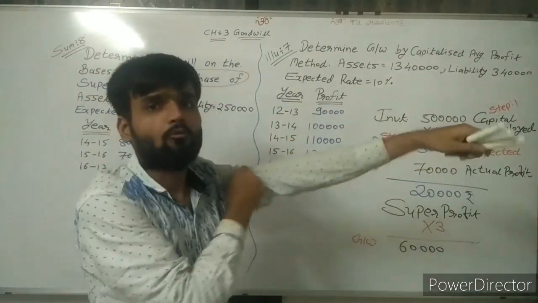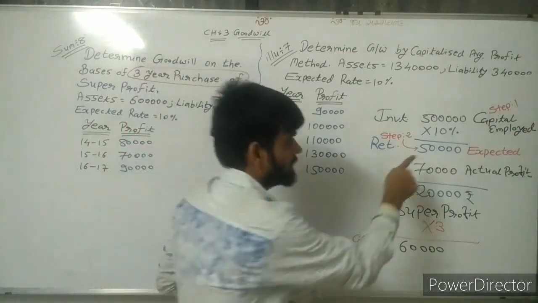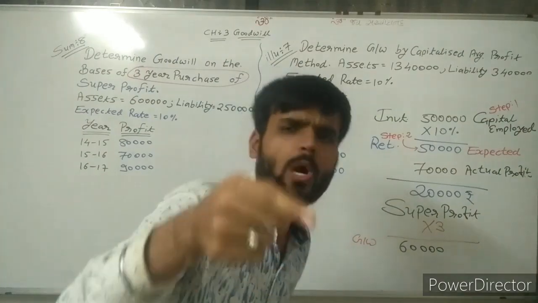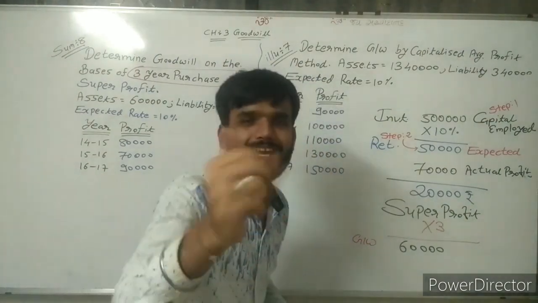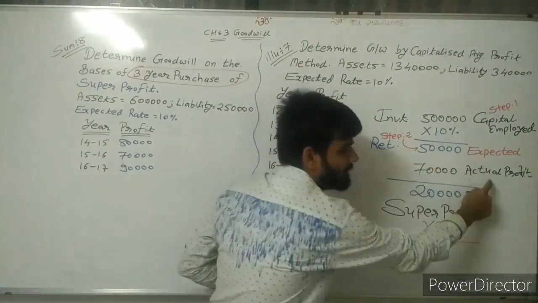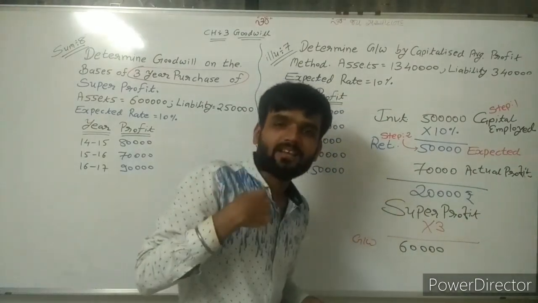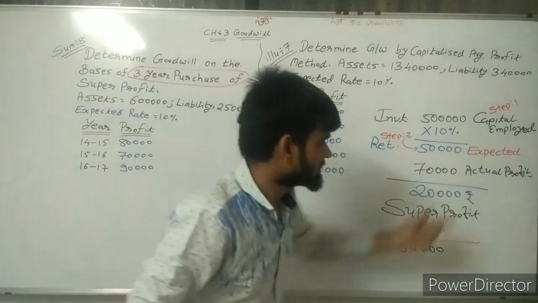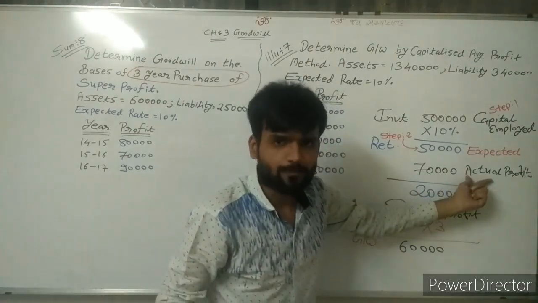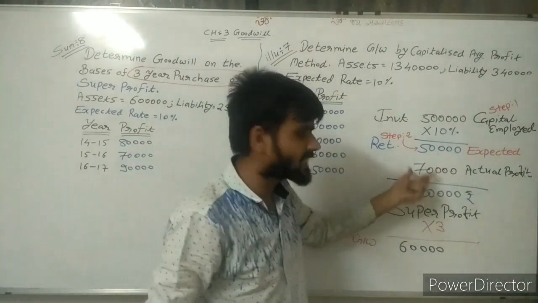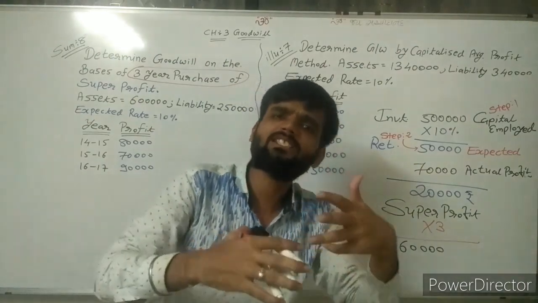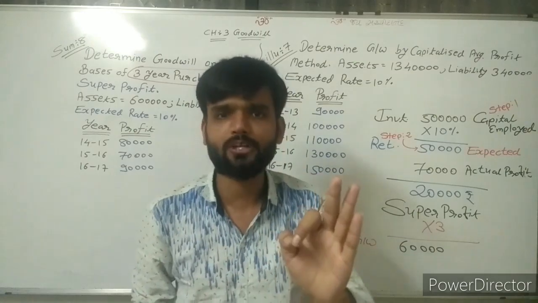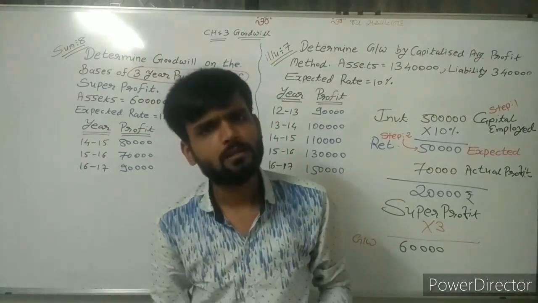Now the third step. This expected return, with which amount are you comparing it? Sir, I am comparing this with actual profit so that I can understand whether I got super profit or not. Suppose actual profit is less than expectation, then there is no super profit, and if there is no super profit, then no goodwill.